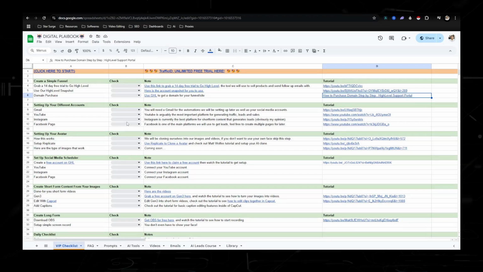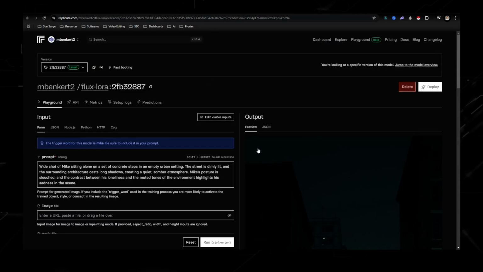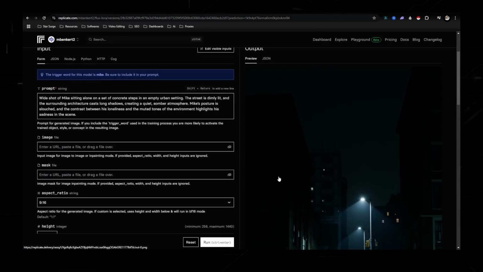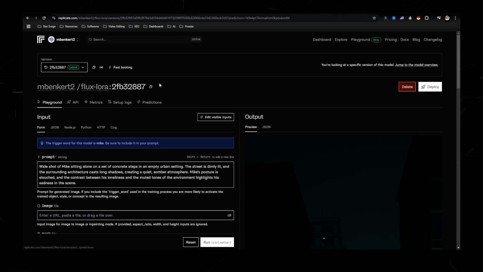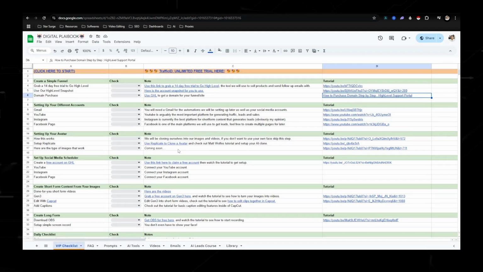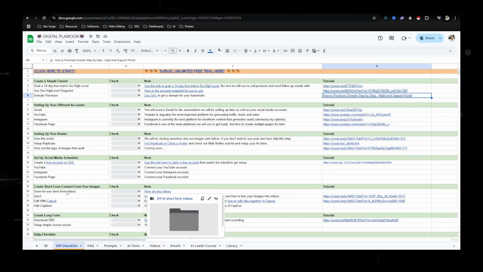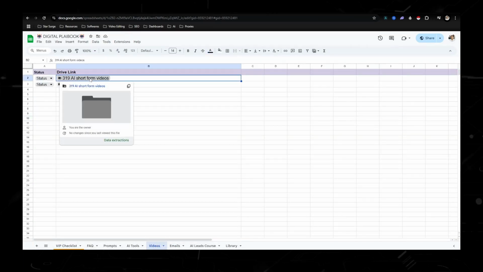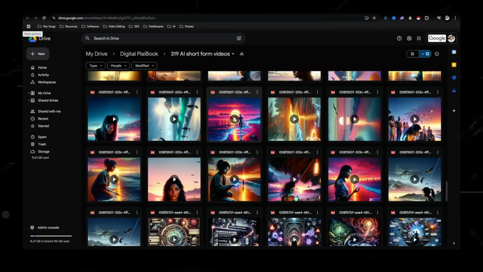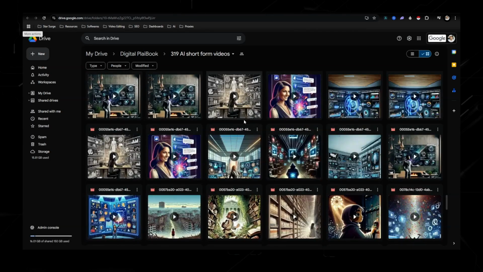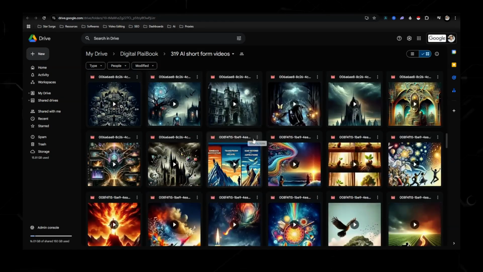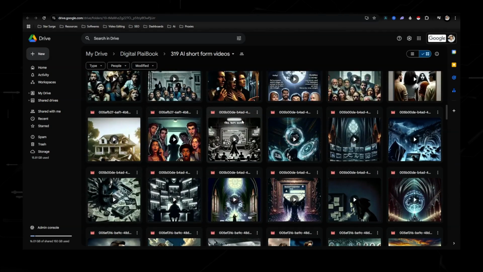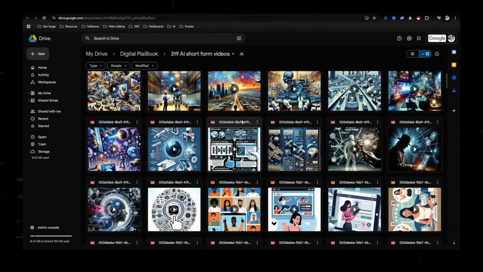Once we check through all these, you can either set up your avatar, which is what I do, which is just creating videos like this or images like this of myself with a tool called Replicate. Or what I'd recommend, if most of you are new, is just using the done for you content right down here. This is 319, but I'm just going to go right here to videos, and I have over 300 done for you short form content videos that you can use. What we would do, which I'm going to show here in a second, is just piece different ones of these together, like 5 or 6, and then create some type of prompt with ChatGPT, enticing people to go to your funnel.